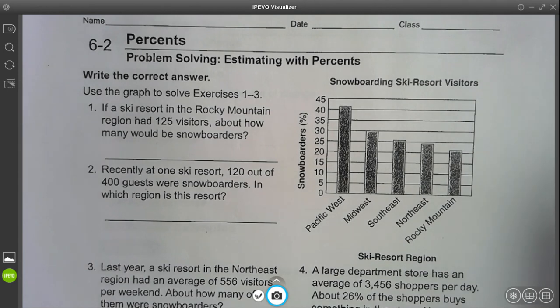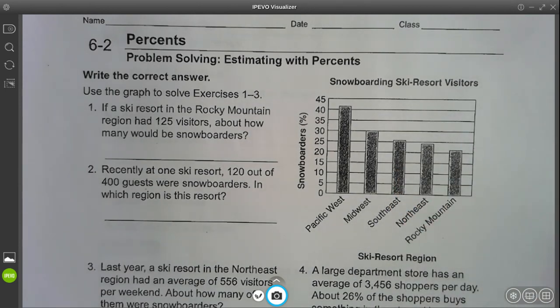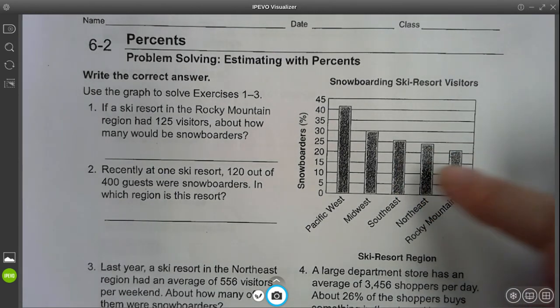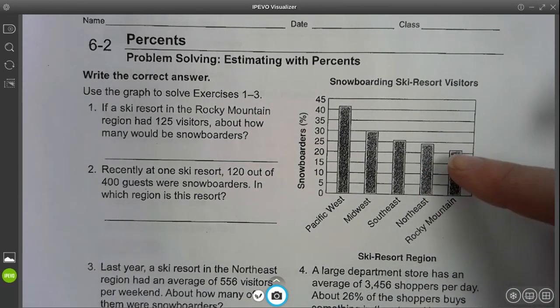Wisconsin, Minnesota, Michigan, things like that. The Southeast tends to be kind of like Tennessee, South Carolina, those areas. Northeast would be northeastern states like Maine and Vermont and Connecticut, and Rocky Mountain area would be your